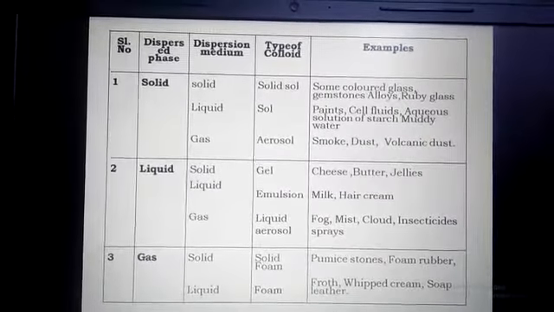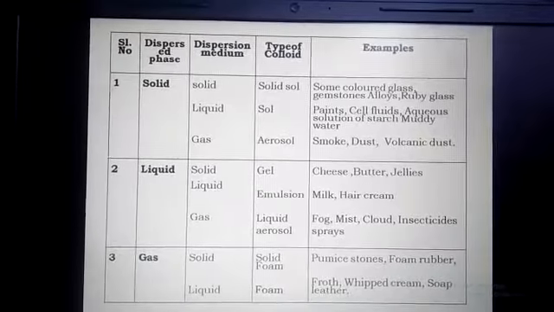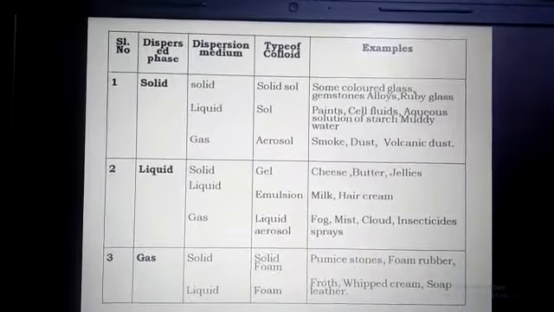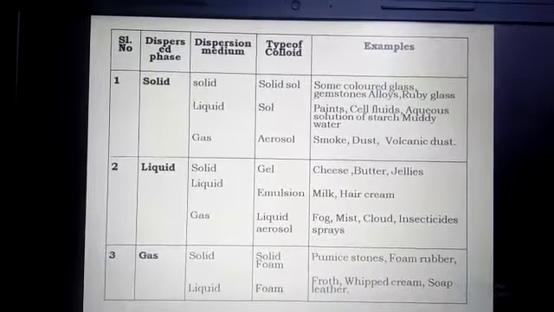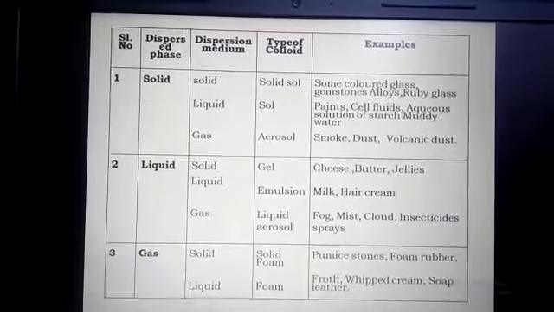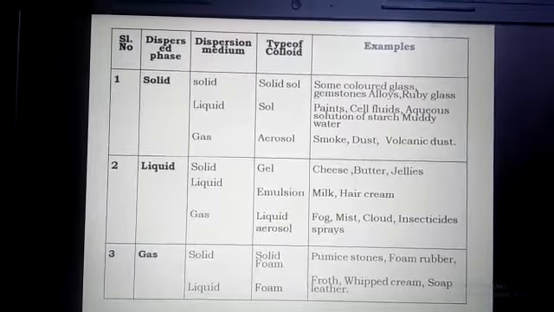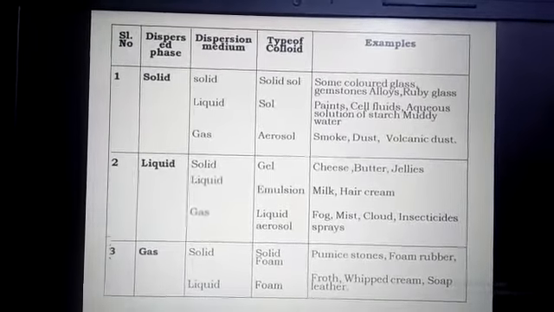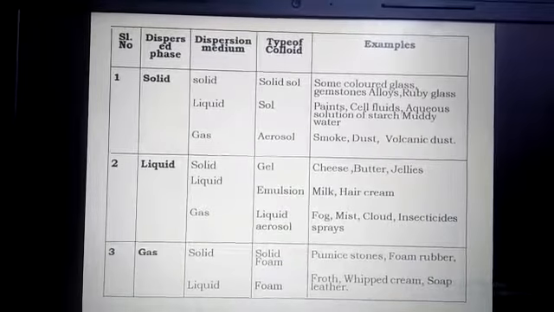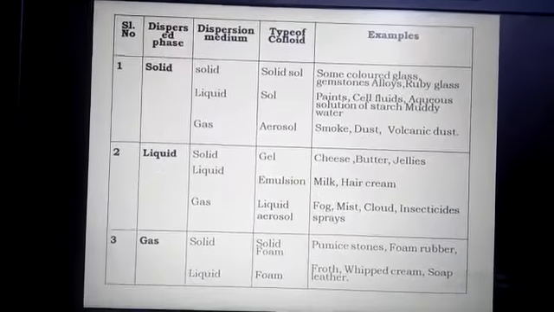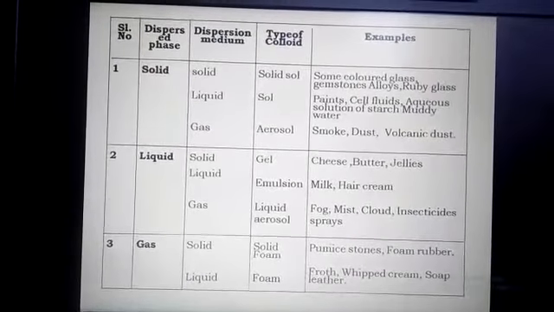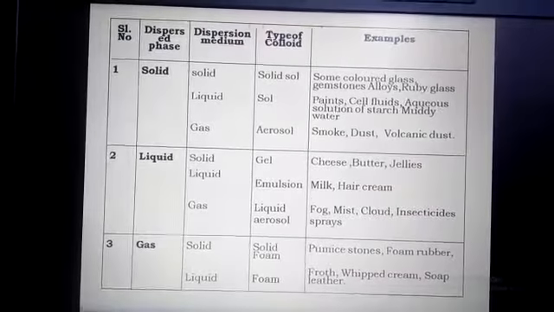If the dispersed phase is a solid and the dispersion medium is gas, then the type is aerosol. Examples of aerosol are smoke, dust, volcanic dust.